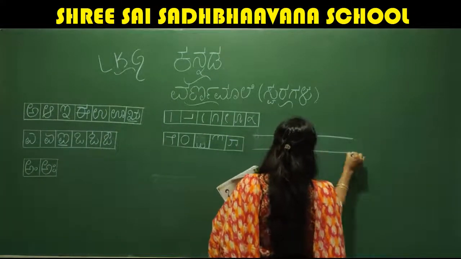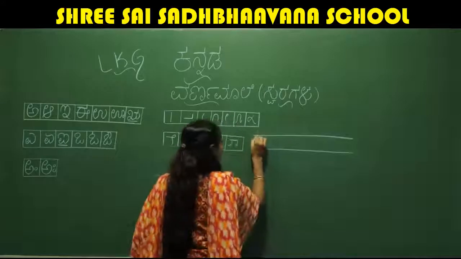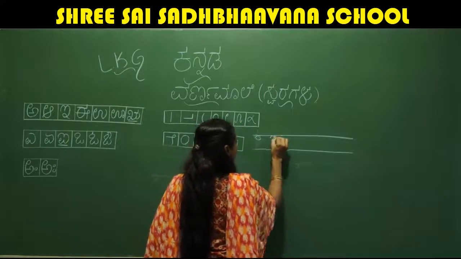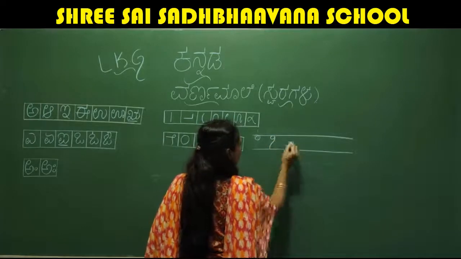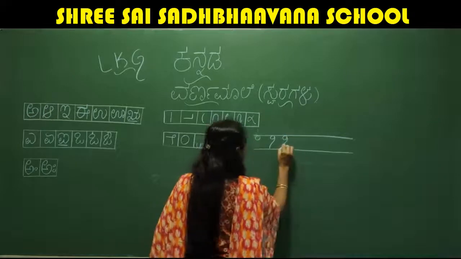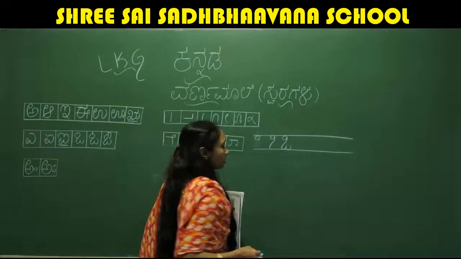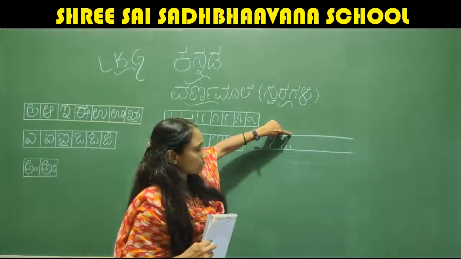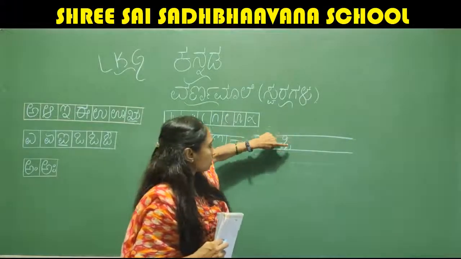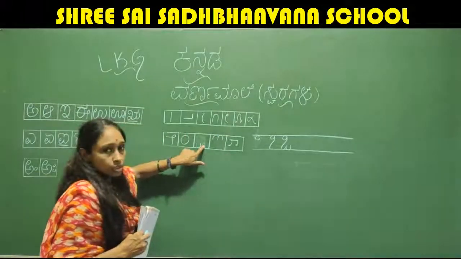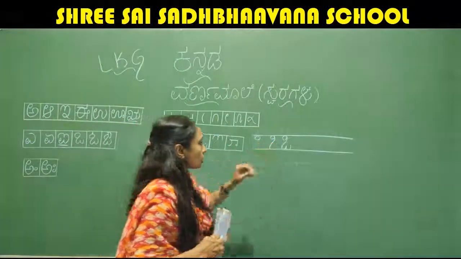So to write the letter, what do we have to do? Write a 1 0. Then next to that 0, write like this, and add this stroke like this. And remember, children, this line should not touch up. It should not go up. It should stop here only, because even this stroke you will stop here, no? So it should not touch up.